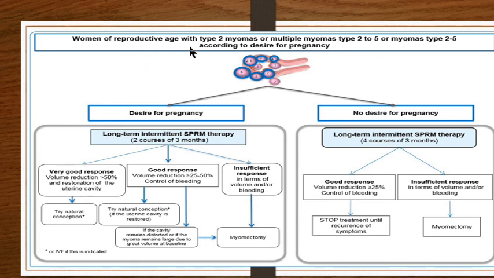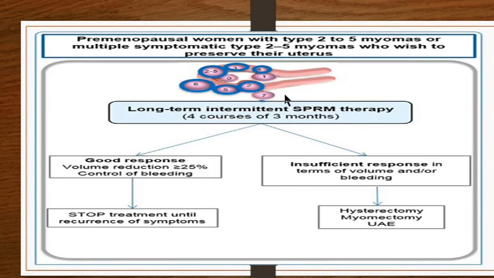So women in the reproductive age group with type 2 myomas or multiple myomas, which we have seen in the FIGO classification, that is type 2 when it starts touching the myometrium, and type 5 when it is still in the myometrium. If you find such a myoma and you want to treat it medically, you would first divide patients into those who desire pregnancy and those who do not desire pregnancy. Of course, for those who do not desire pregnancy, it becomes similar to those with a perimenopausal or premenopausal woman with the same type of myoma.